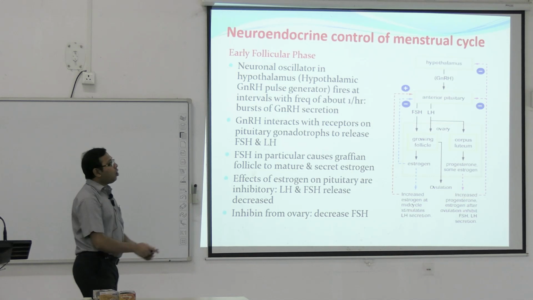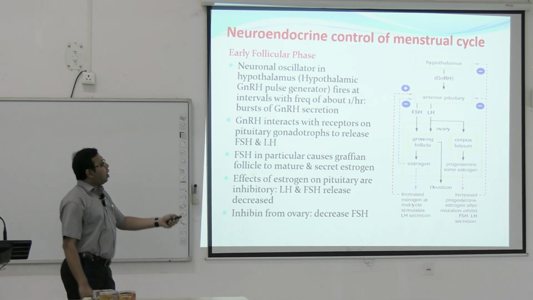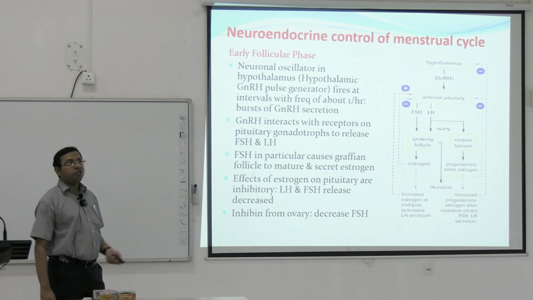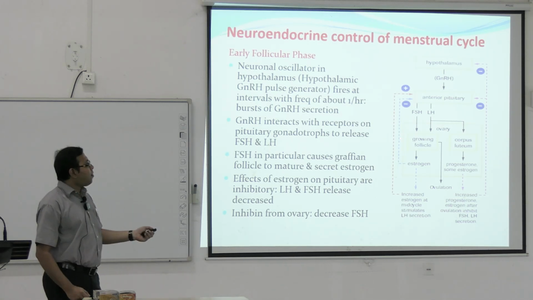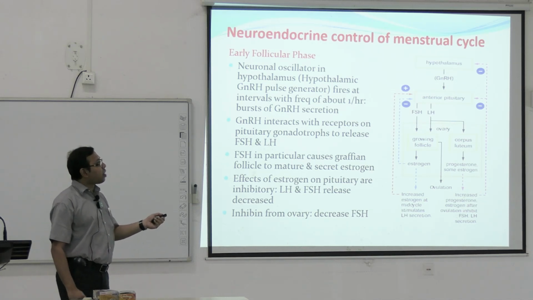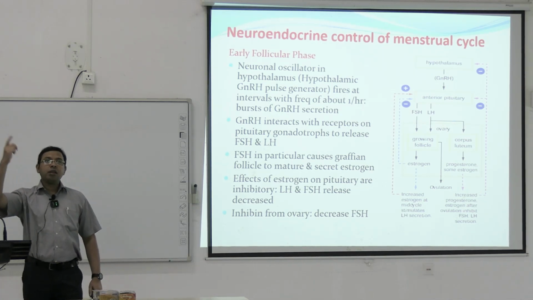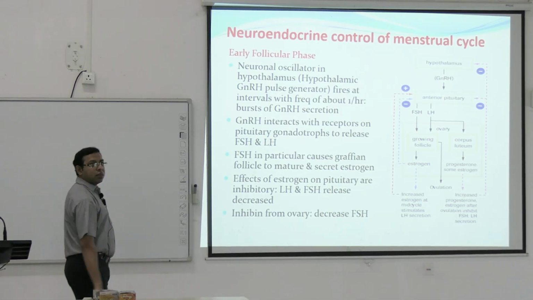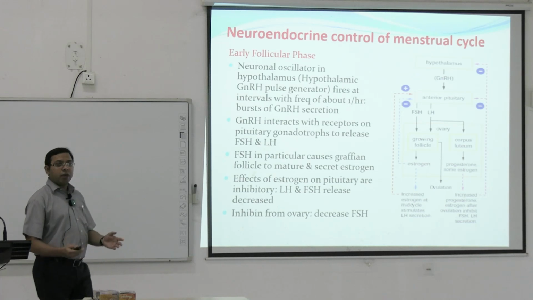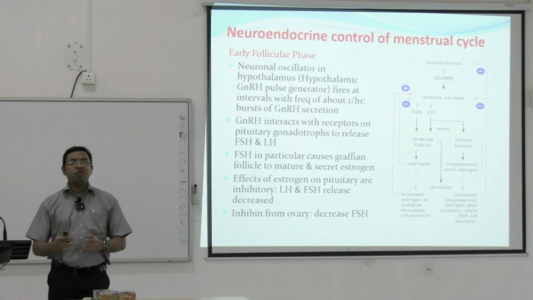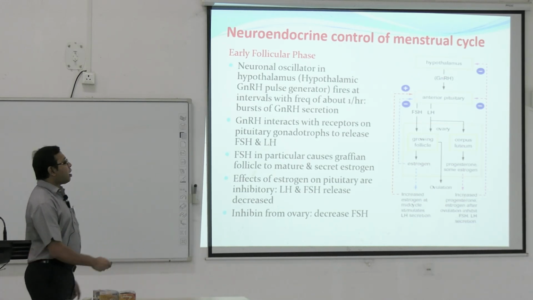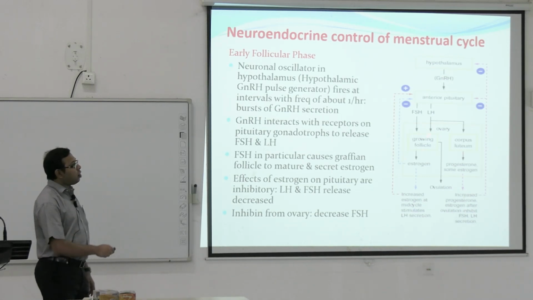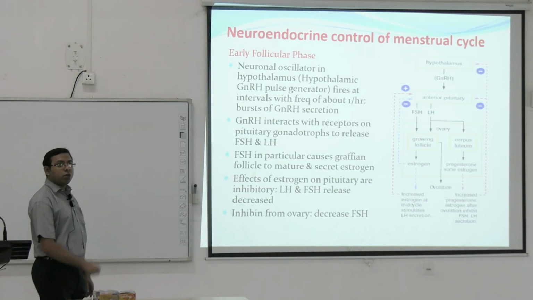This gonadotropin releasing hormone acts on the anterior pituitary, and from the anterior pituitary, FSH, follicle stimulating hormone, and LH, luteinizing hormone, are synthesized. This FSH and LH act on the growing follicles in the ovary, and we have already seen that FSH and LH help in the pre-ovulatory surge so that ovulation can happen. They act in maintaining the corpus luteum, and from the growing Graafian follicles, ovary and corpus luteum, estrogen and progesterone are secreted.